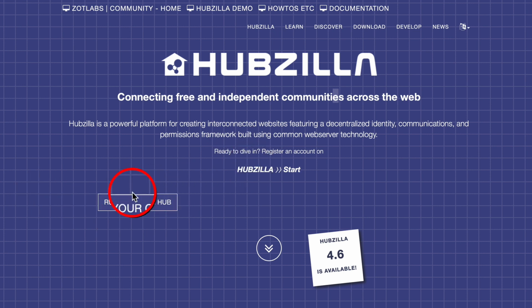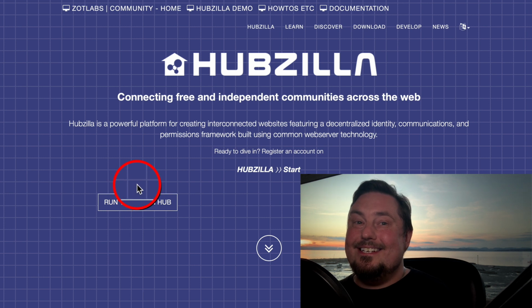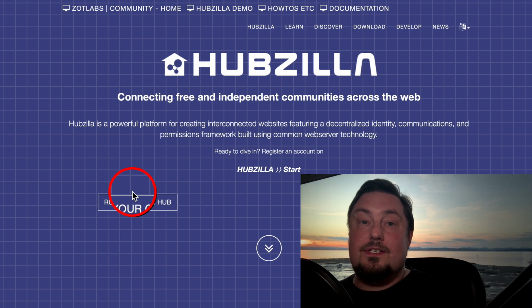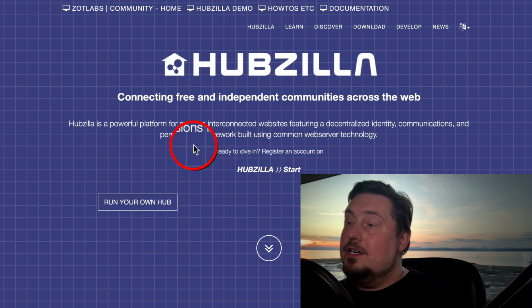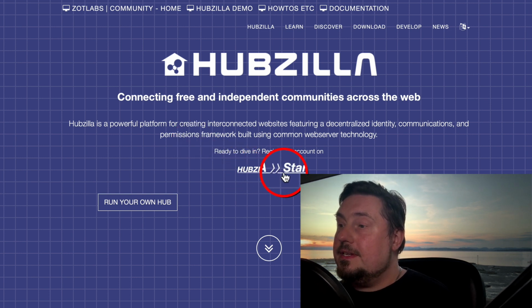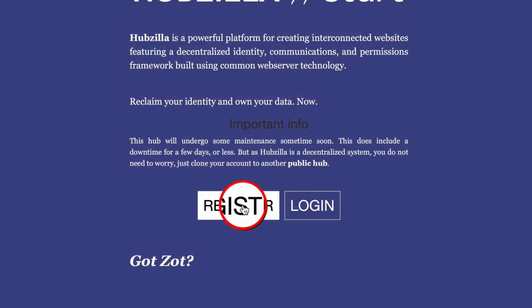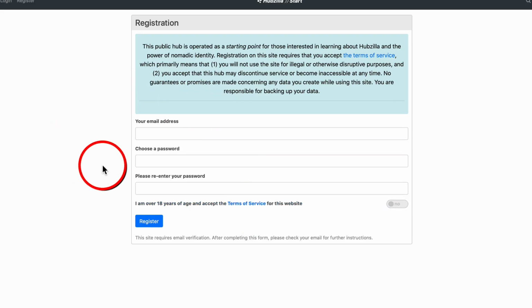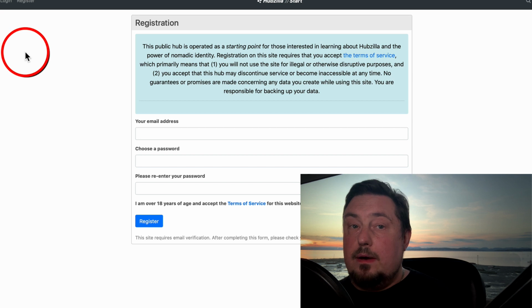So it's going to encourage you to click this button, but don't click that button. That's just going to take you to a very technical page, and it's going to give you more options that you can use when you feel a bit more comfortable with this platform. But for now, just click this one, Hubzilla Start. If you just click on there, it's going to ask you to register or log in. If you click register, it's going to ask for some very basic information, nothing complicated here. So I'm just going to go ahead and log into my account, and then we'll start using it.